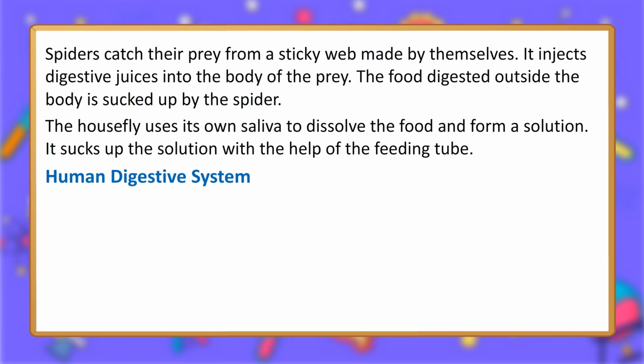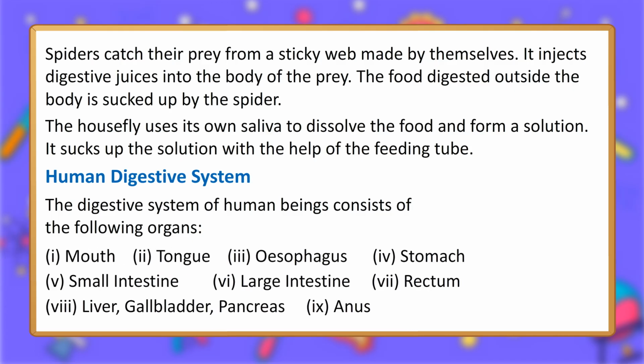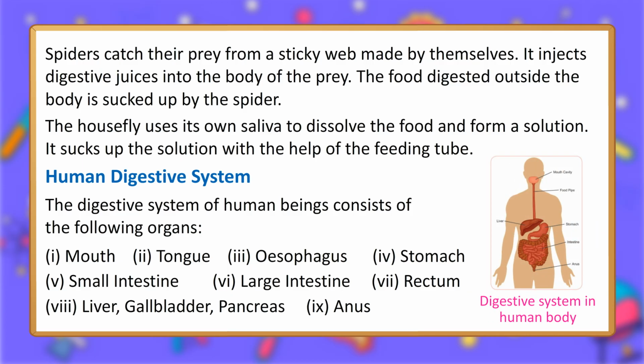Human digestive system. The digestive system of human beings consists of the following organs: mouth, tongue, esophagus, stomach, small intestine, large intestine, rectum, liver, gallbladder, pancreas, anus. Digestive system in human body.